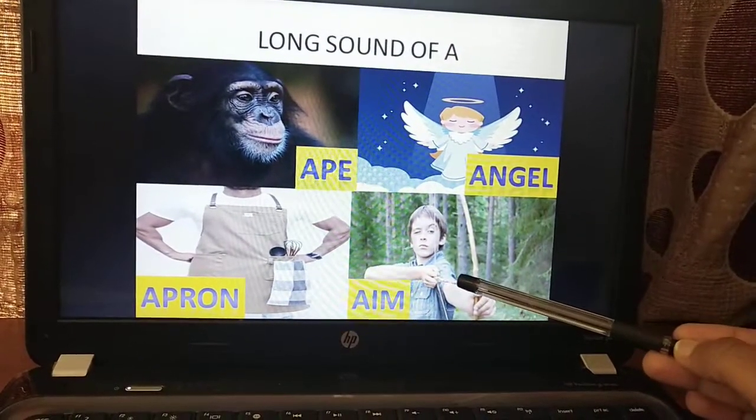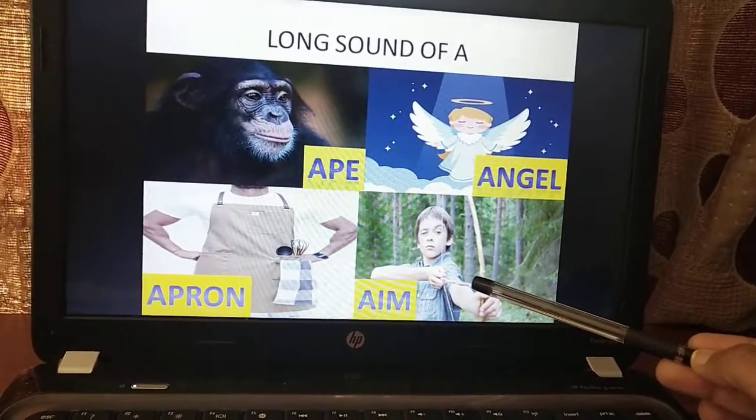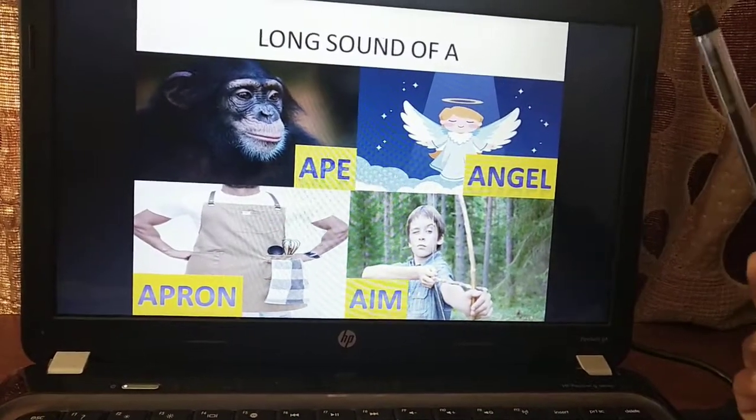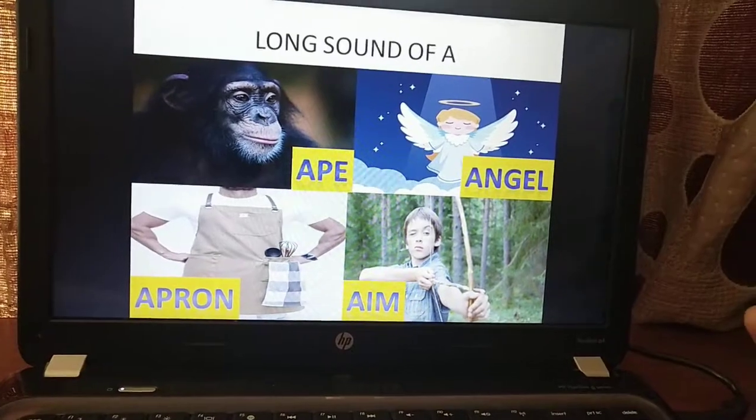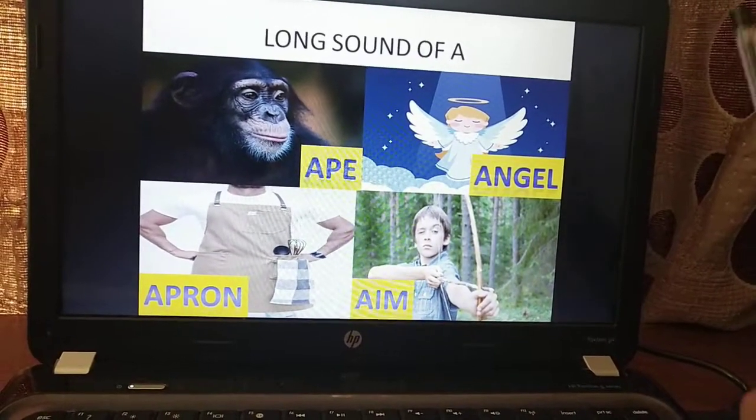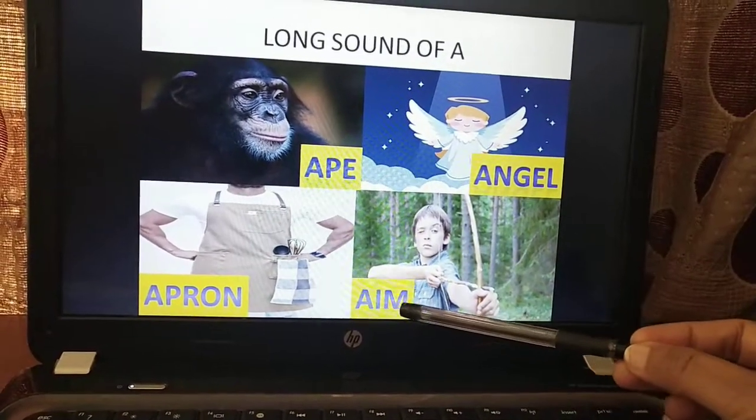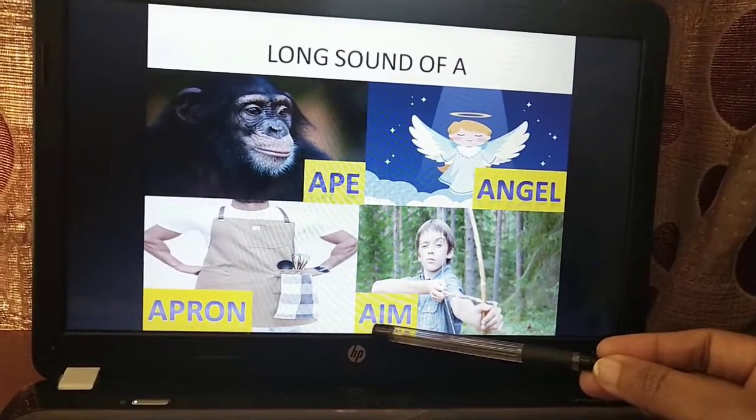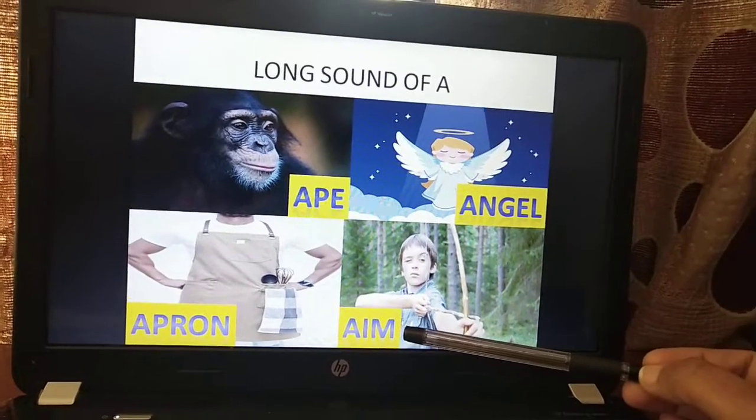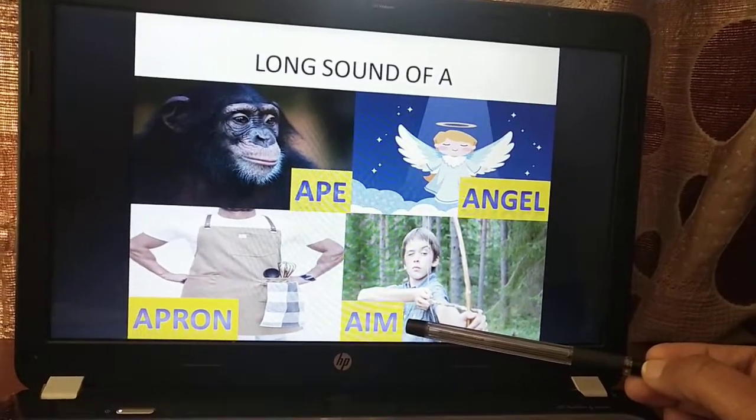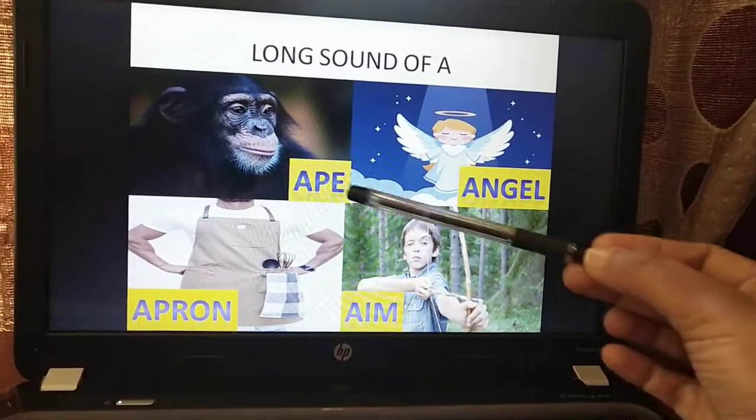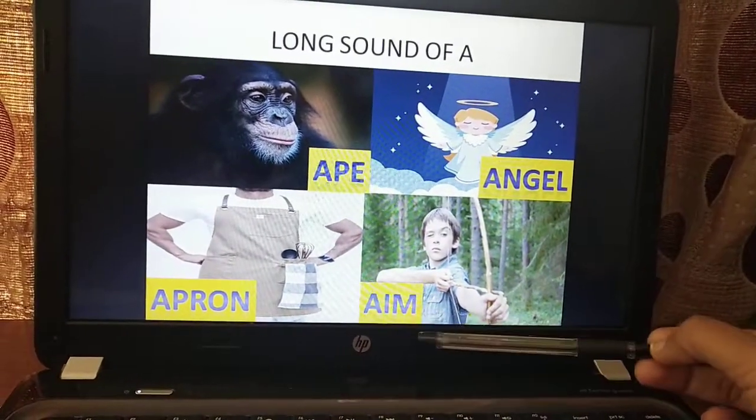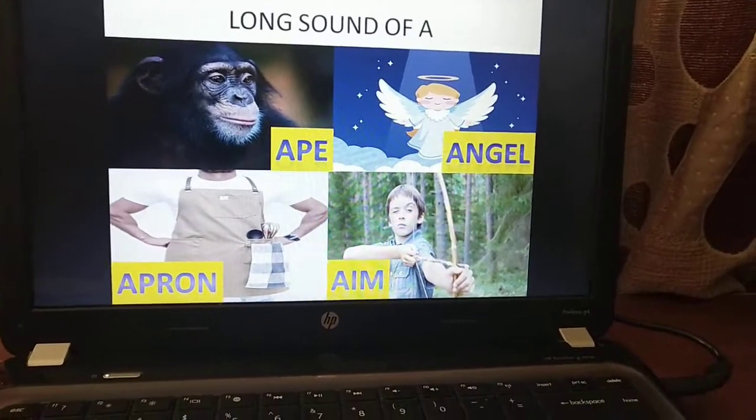Then you can see this boy using an arrow and a bow. So when you want to hit something with the bow and arrow, you have to first aim. You have to make sure you have the correct point in your sight. So that is called aiming. Okay. So here also A takes the long sound A. So that is aim. So this is the long sound of vowel A, which is A, like ape, angel, apron, aim. Okay.